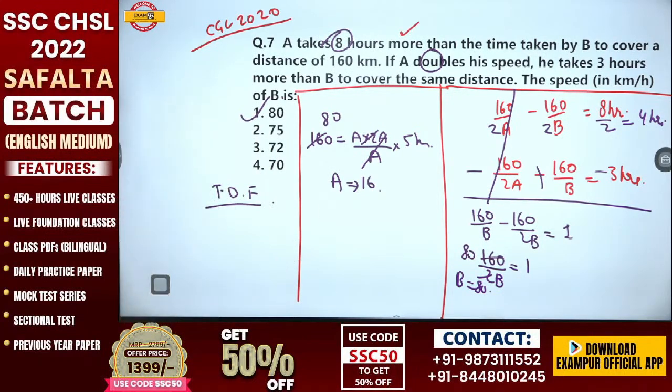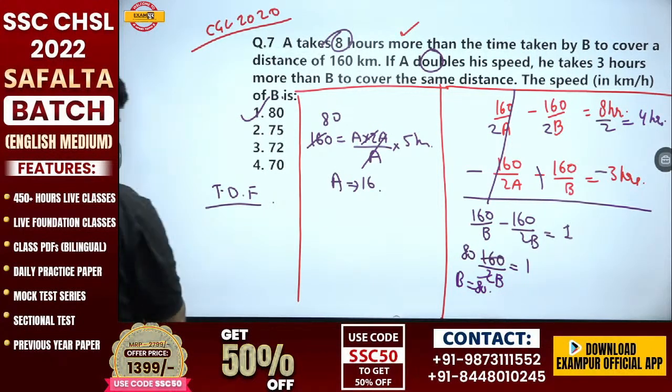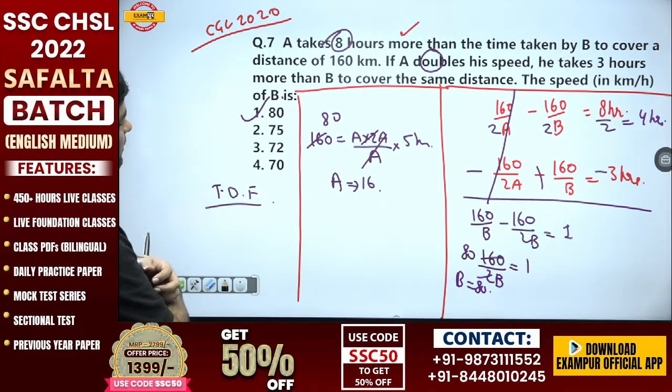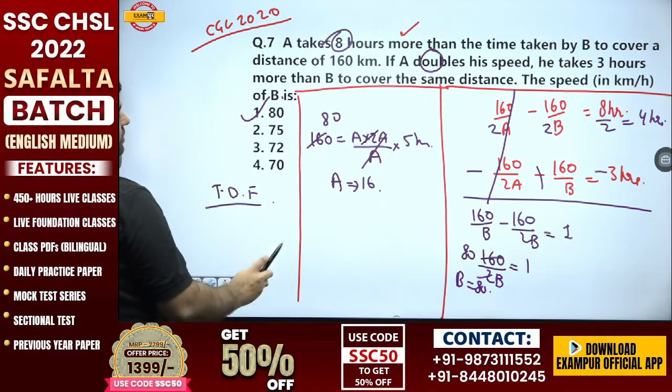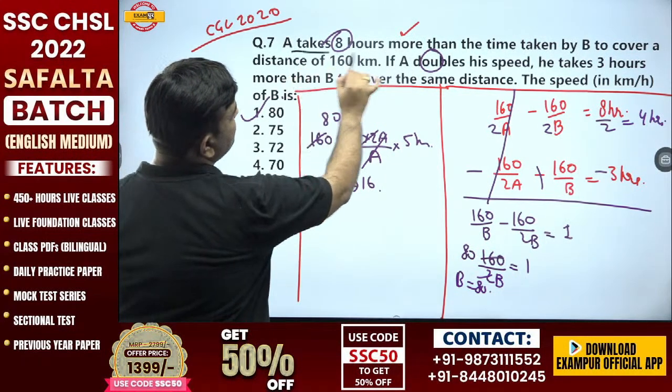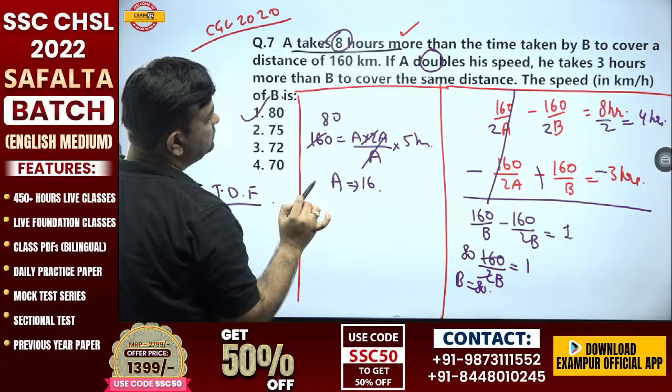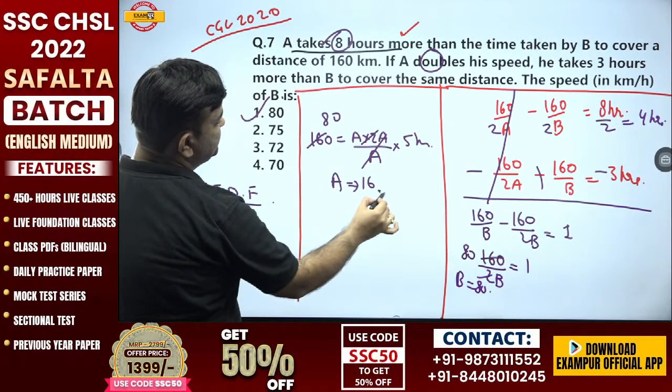Speed of A is 16. And A takes 8 hours more than B. Why not do it directly, dear? A is 16.